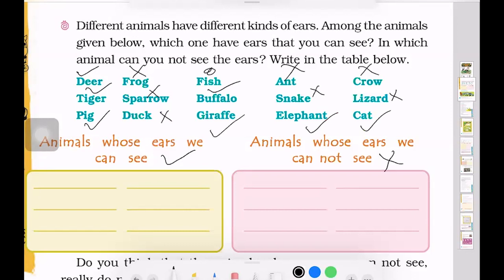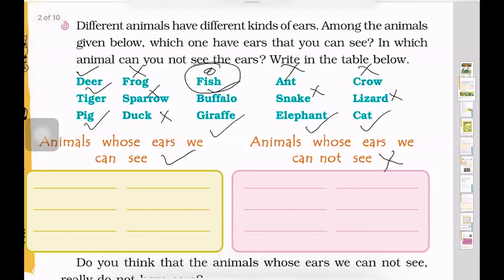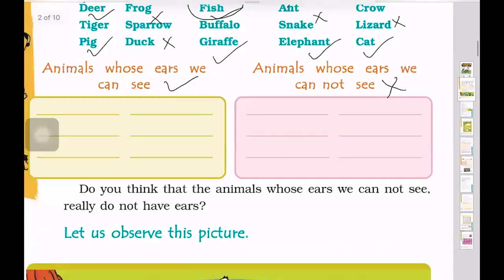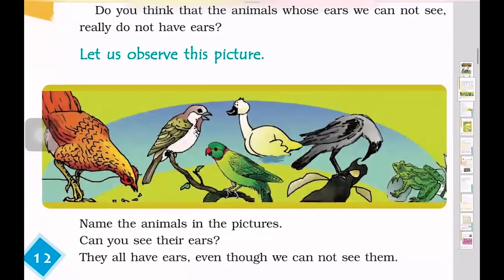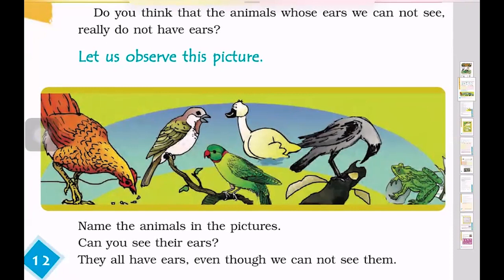So you have a question, now you need to answer it for fish. Now let's see what's ahead. Do you think that the animals whose ears we cannot see really don't have ears? So basically the answer is no. All the animals have ears whether we can see them or not.